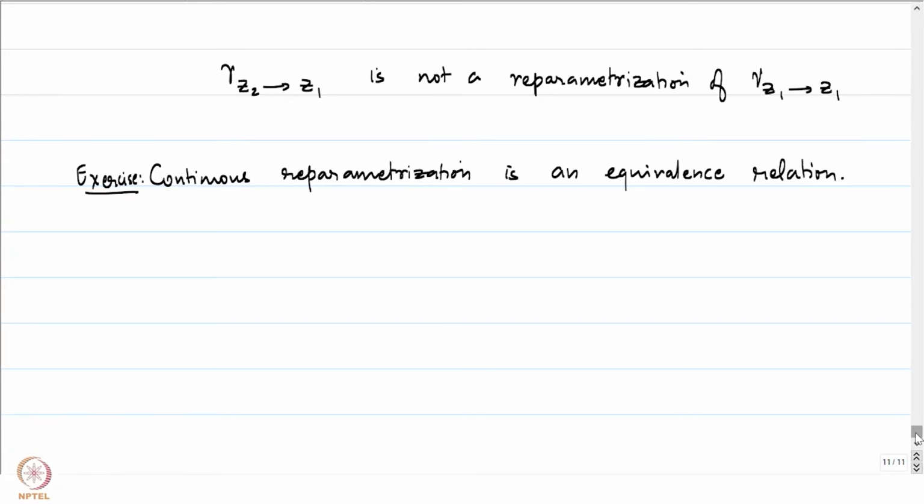Okay, let's get back to the non-example of a continuous reparameterization which was given above. Gamma z2 to z1 is not obtained as a continuous reparameterization of gamma z1 to z2, the straight lines, because the initial and the terminal point don't match. However, this is exactly what we refer to as the reversal of a curve gamma. Let me define that for you.